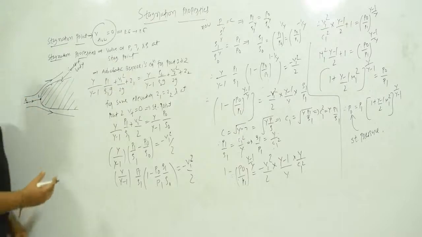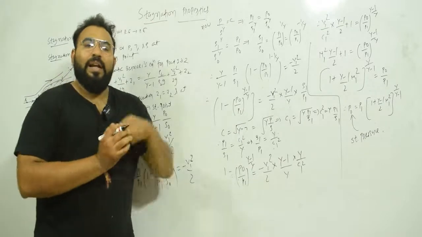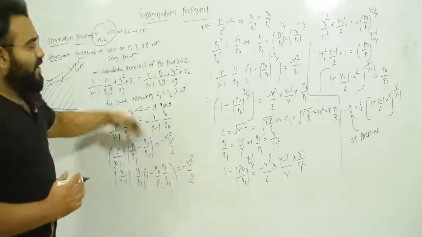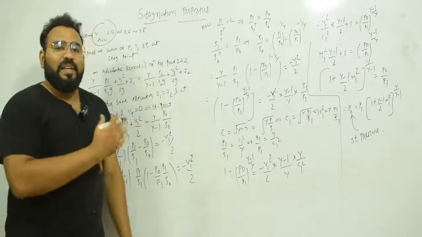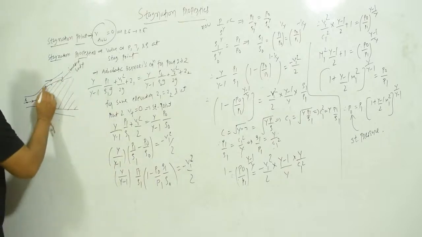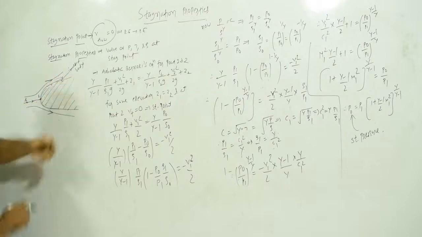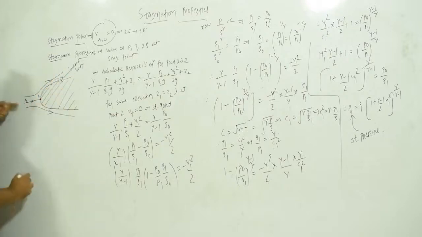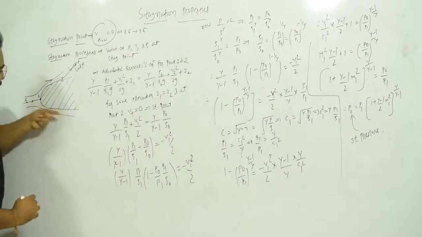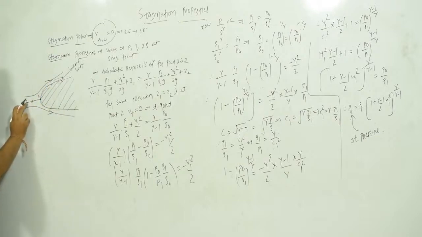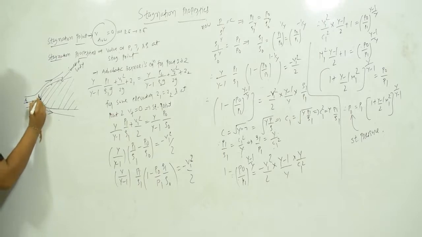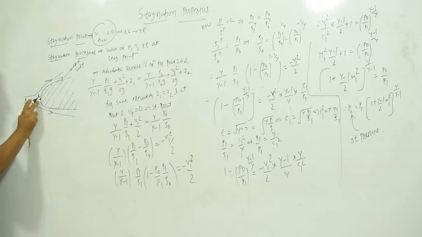So let us derive the equation for stagnation pressure in terms of Mach number. So this is the derivation of stagnation pressure in terms of Mach number. So let us see, this is the immersed body, and here you can see the stream flow is passing over the immersed body. This is the stream flow like this and like this. This is point 1 and this is point 2. Point 2 is the stagnation point over here. So at point 2 velocity of flow will be 0. So we have considered point 1 and point 2 on the streamline.